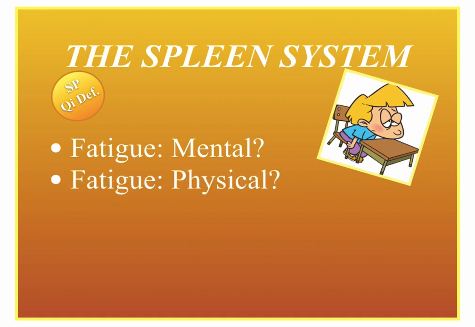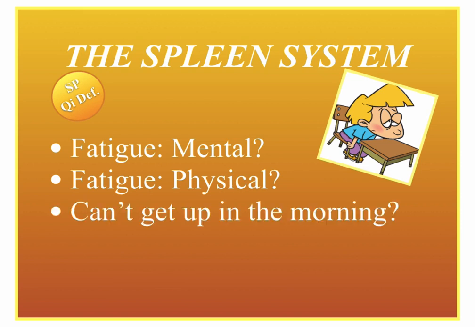So the spleen is in charge of bringing nutrients to the brain for mental energy and nutrients to the body, to the muscles, for physical energy. So sometimes people are just fatigued physically, sometimes mentally, and sometimes both, right? That's very common when people are exhausted. So that gives us an idea that there's a spleen Qi deficiency.